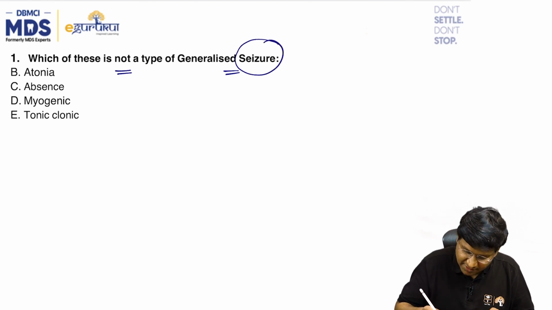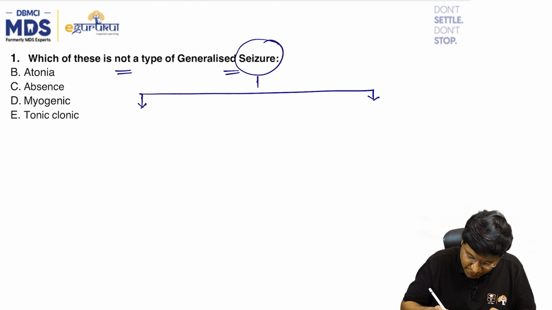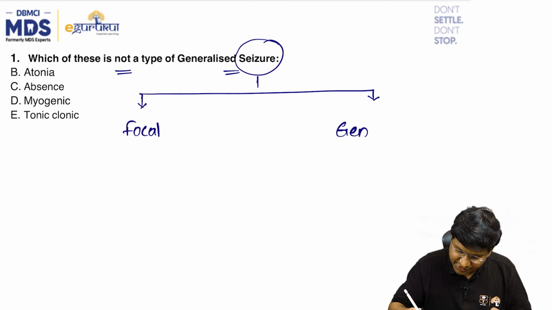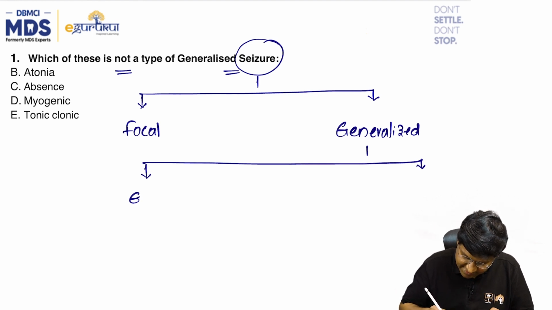If you take epilepsy or seizures, we classify them into two types: the focal seizures, and the generalized seizures. In generalized seizures, we have the following types. One is GTCS, generalized tonic-clonic seizures.